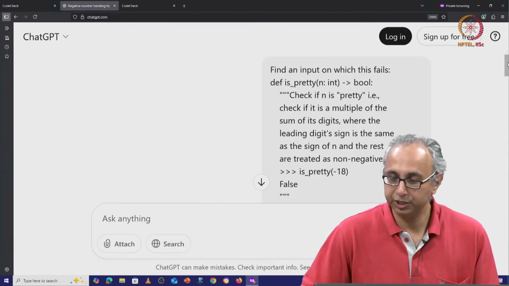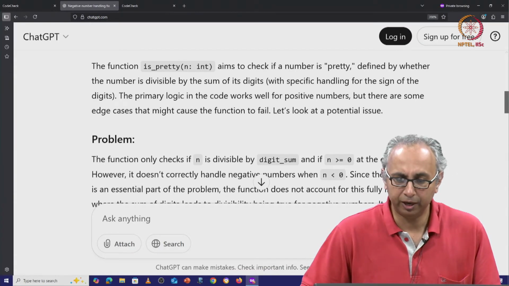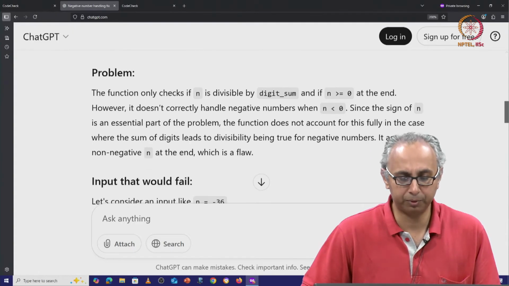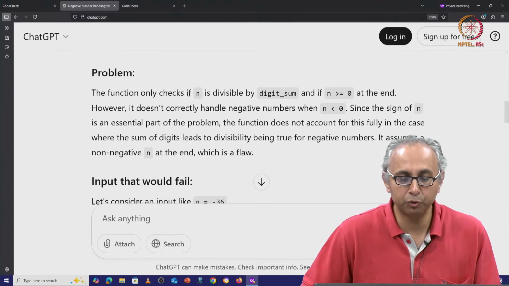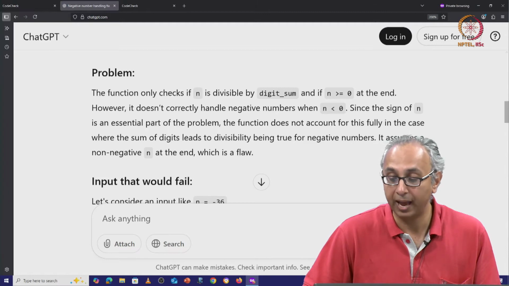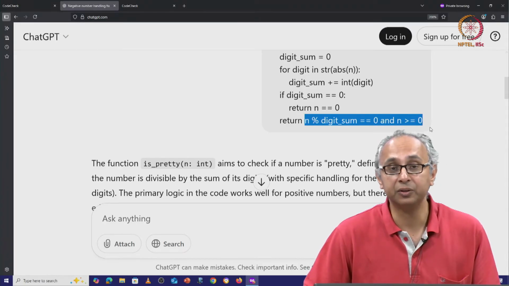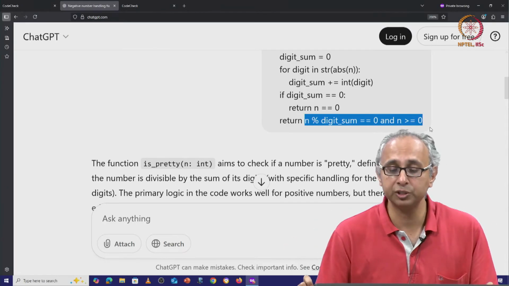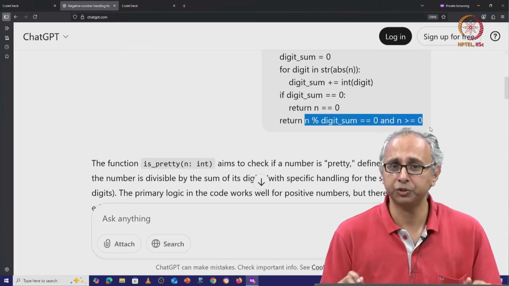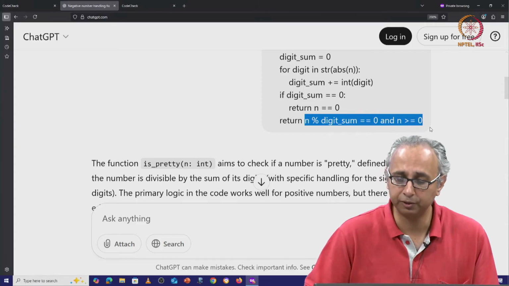So ChatGPT has produced its answer. It says it's aiming to check if the function is pretty, but it identifies a problem. It says the function only checks if n is divisible by digit sum and if n is greater than or equal to 0 at the end. And that is indeed true. Right at the end, this is the condition that is returned. It is the and conjunction of two conditions, and if this condition is true, this function is going to return true, and of course if this condition is false, this function will return false.